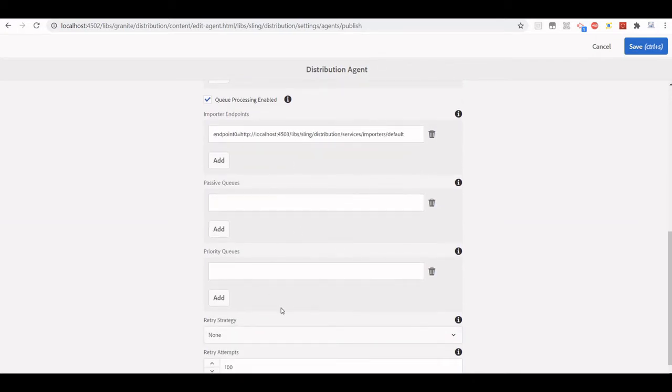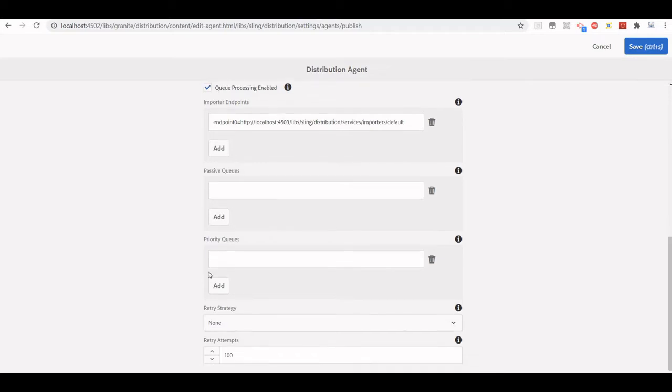And we can specify priorities as well, because whenever we distribute, it comes into a queue. So we can specify a priority for any particular path, that is possible, and retry etc. Those are kind of normal settings. Then we can save it. So this is one option, we can save this configuration.